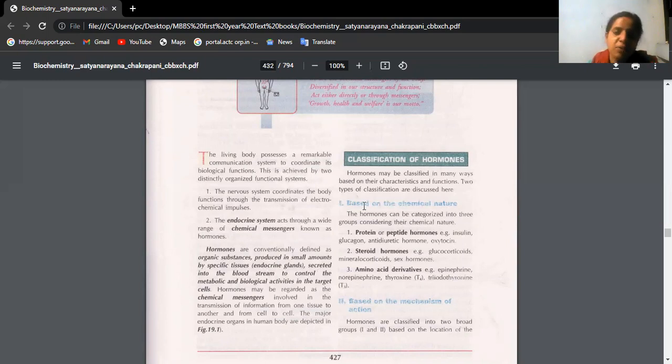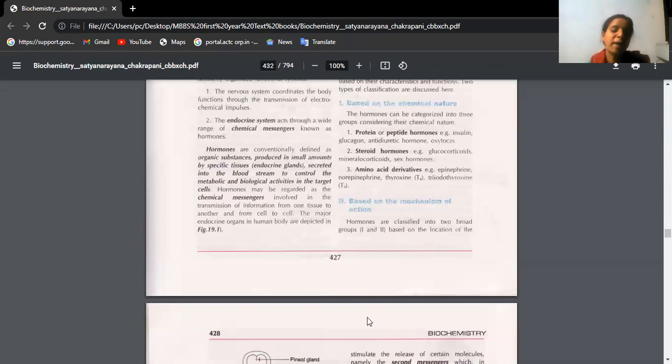So chemically, when you check these hormones, they can be protein hormones or steroid hormones or amino acid derivatives. Under protein hormones, we have insulin, glucagon, antidiuretic hormone, oxytocin. Under steroid hormones, we have glucocorticoids, mineralocorticoids, and sex hormones. And amino acid derivatives are epinephrine, norepinephrine, T3, T4, thyroxine, triiodothyronine.